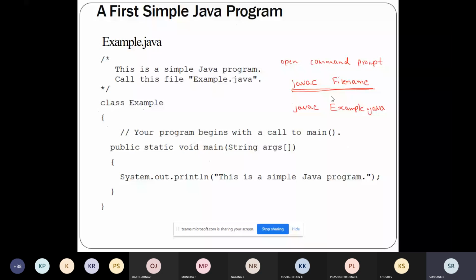See, the program which you have saved is example.java. Once again, you repeat, sir, the compilation process? Yes, sir. Okay.